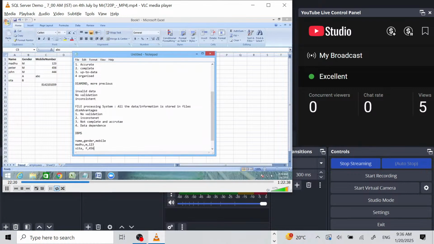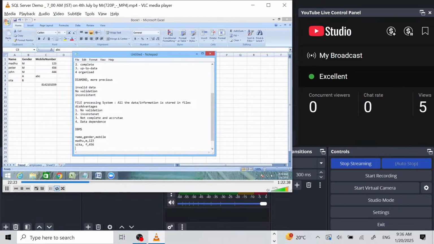and 456, for example. The application program, the program which is interacting with this data, once we type the mobile number and click the submit button, we want to get the details. The front end application is written in such a way that, because the format of the database is stored with a comma separator, it will go to the first line and check that.